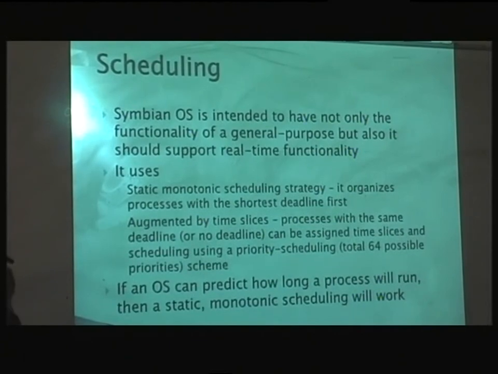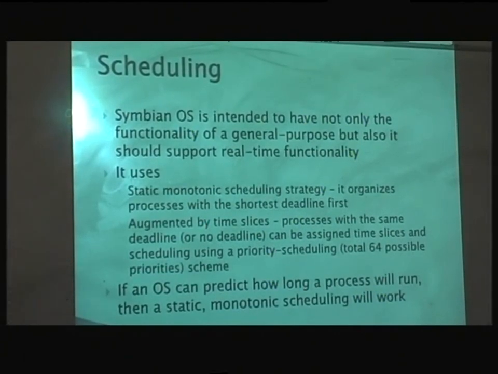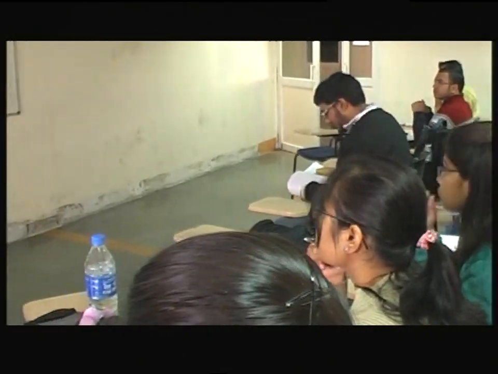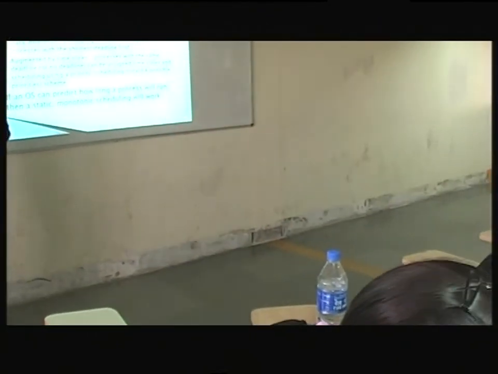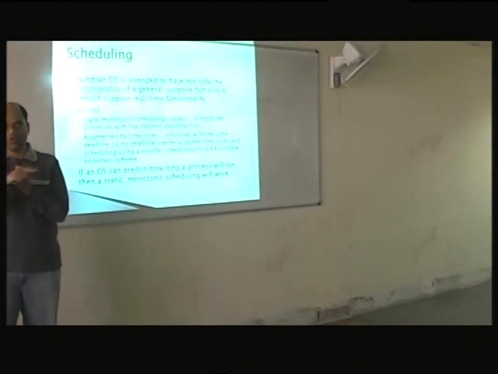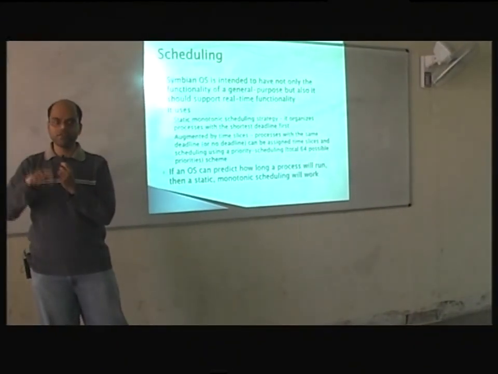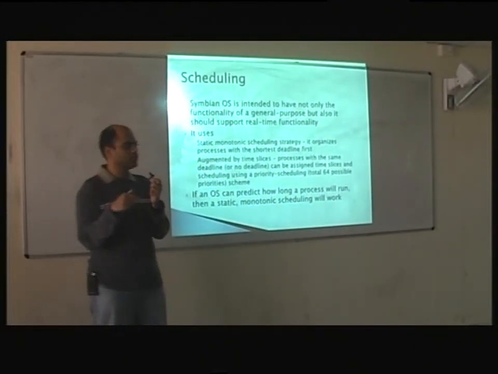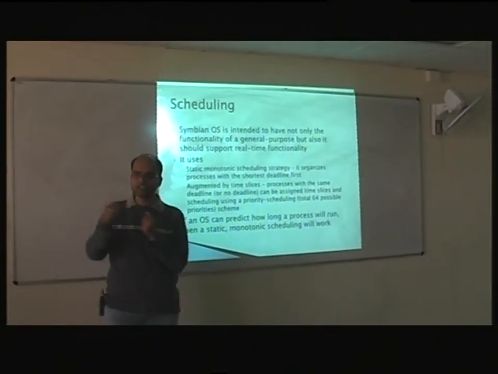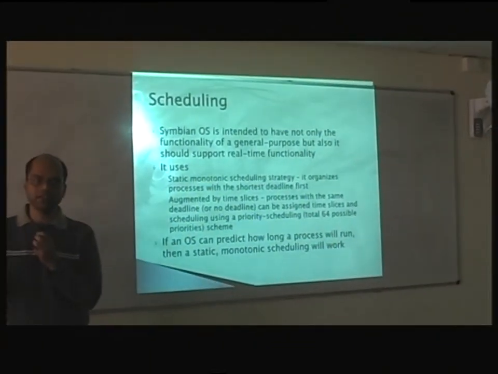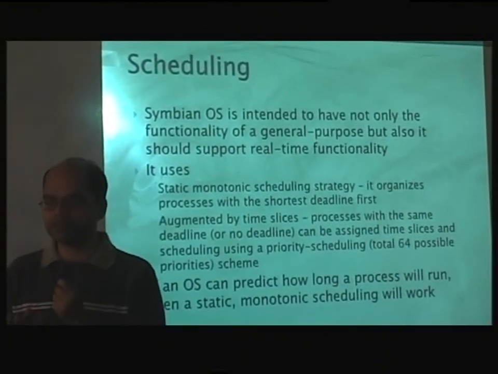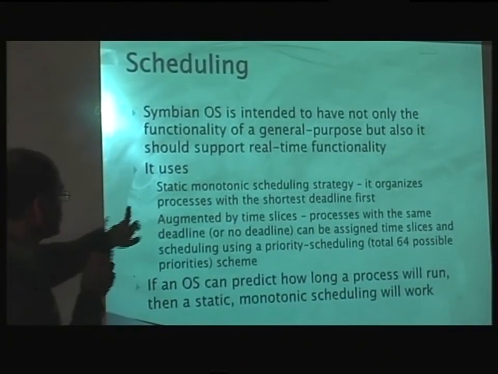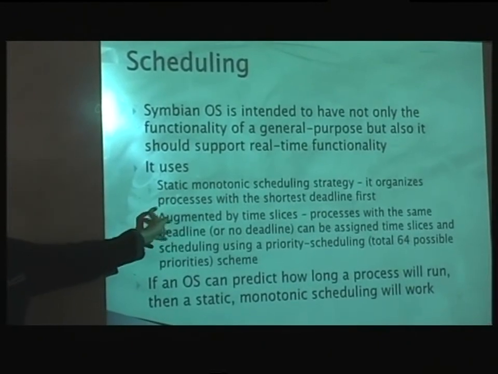So let's take an example of hard real-time scheduling. What do you want? If P1 wants to finish before P2, then it will come before P2, and so on. So you can order processes by when each wants to finish, in increasing order, and then finish them. In this case, it may not happen that P1 will finish in 2 minutes. It might take 3 minutes. But what the operating system will guarantee is P1 will finish before P2. And this is what Symbian OS guarantees also.